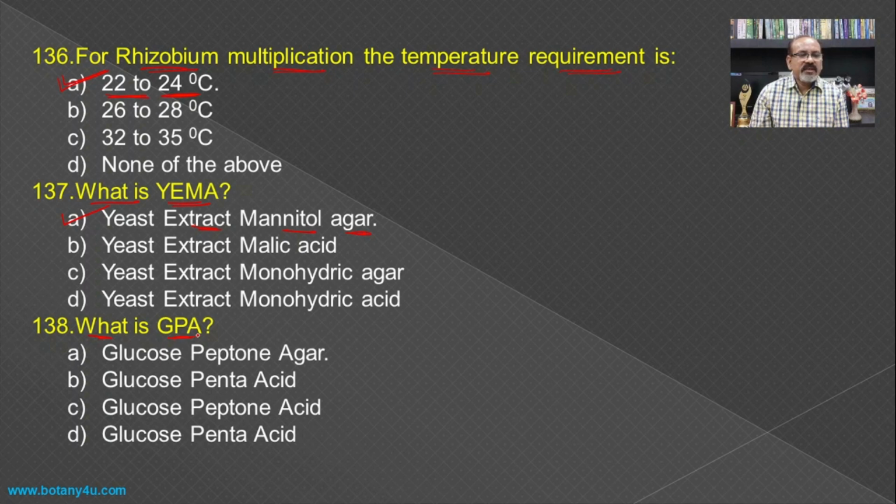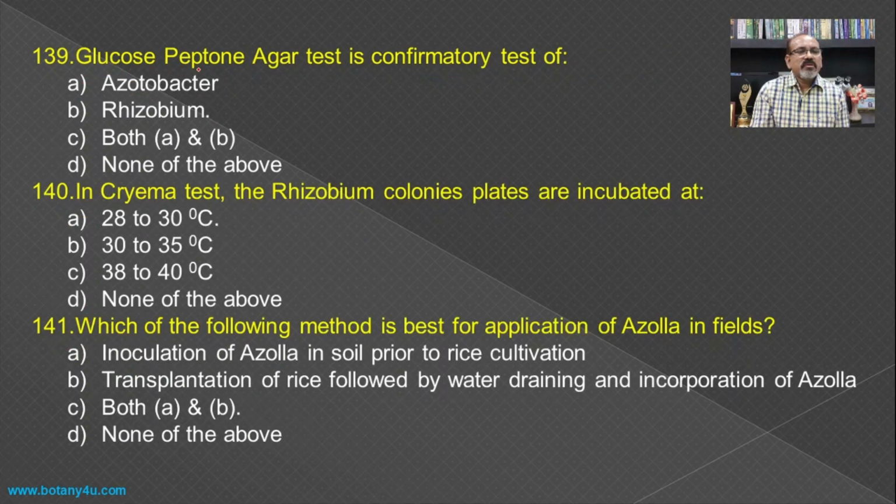Then what is GPA? The glucose peptone agar. Again, it is a medium which is used for the growth of bacteria. Then glucose peptone agar, as seen earlier, is a confirmatory test of the rhizobium, as the rhizobium are not able to develop or multiply in the glucose peptone agar.